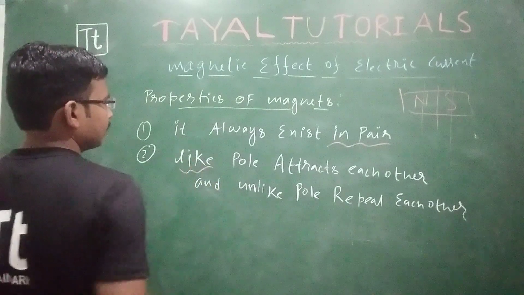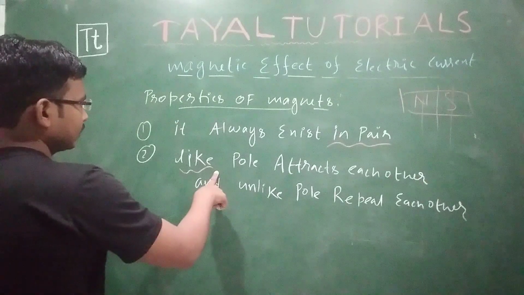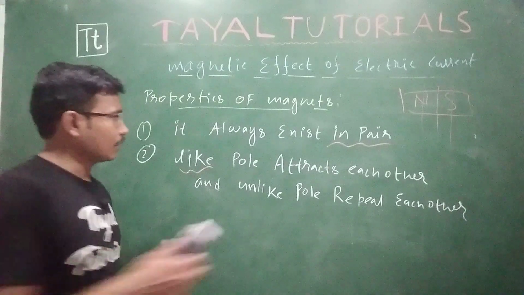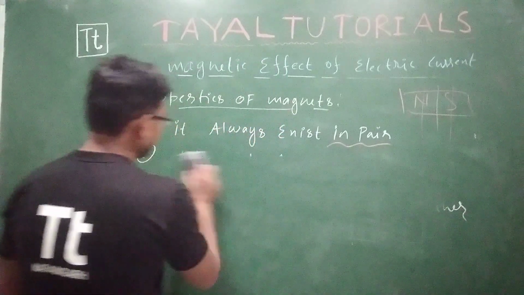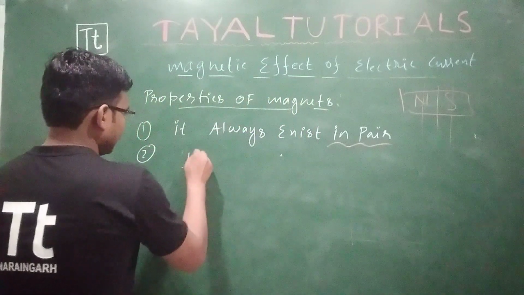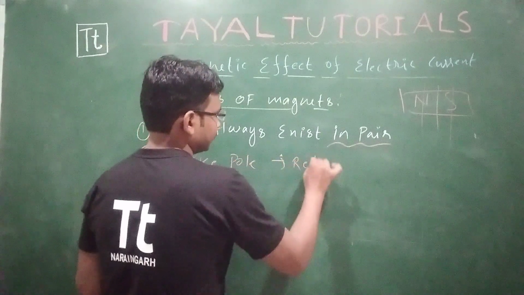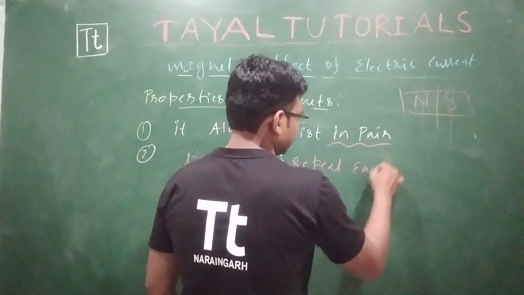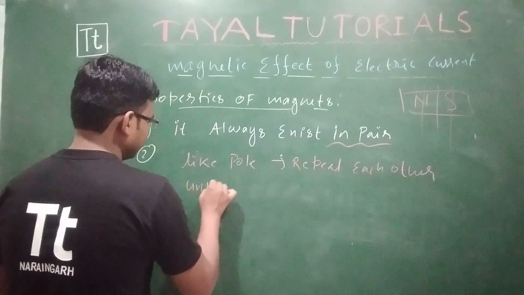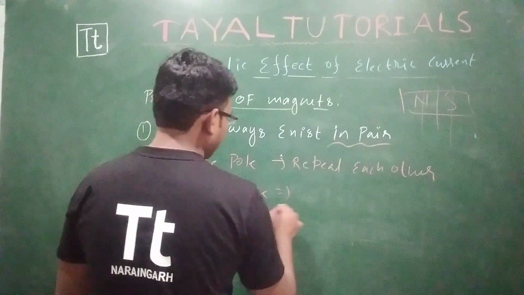Second is what? Like poles, meaning north and north. What will they do? Like poles will definitely repel each other. I think there is no confusion in that. By mistake it has been written wrongly. Please correct this. Like poles repel each other, and unlike poles attract each other.